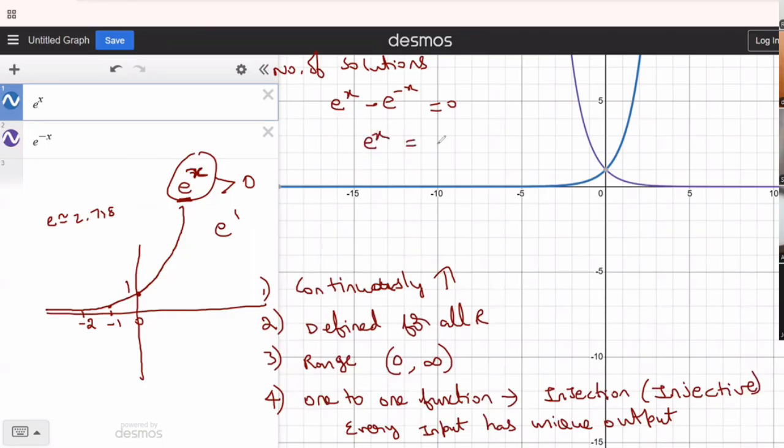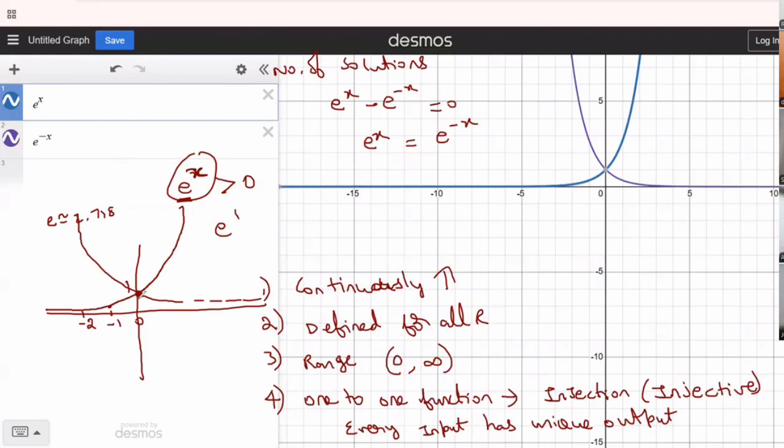Because you can just check e power x graph should be equal to e power minus x graph. Correct? And right away in front of you, this is e power x graph, and this is e power minus x graph. So what is the number of points of intersection, people? Only 1 point. So that means only one solution. And where is that solution? At x equal to 0.